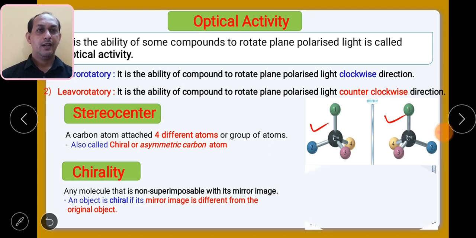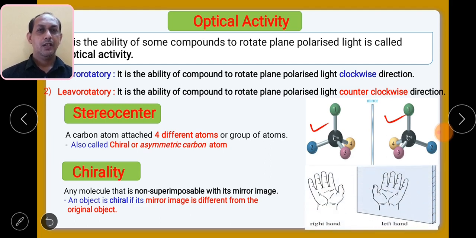Suppose the structure and its mirror image are non-superimposable, then we can say that the molecule is chiral. Just like our hands, the right hand and left hand are not superimposable on one another, although they are mirror images of one another.